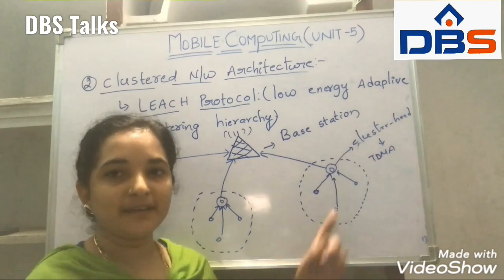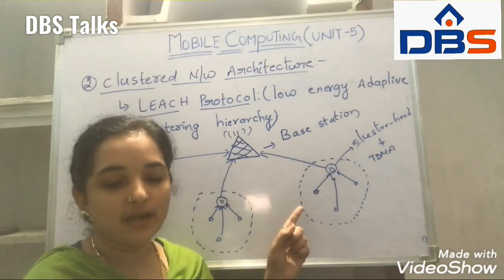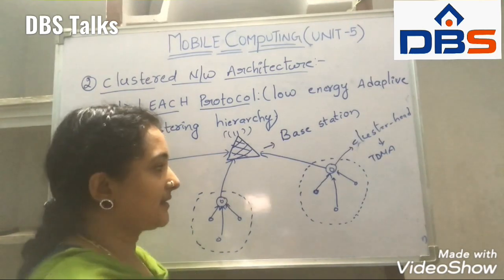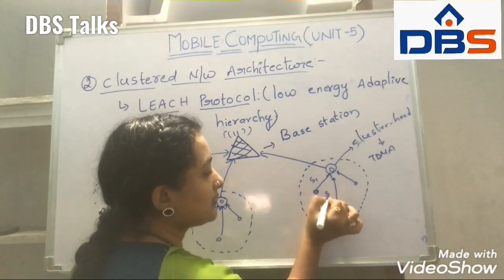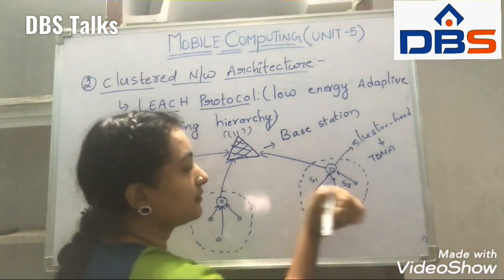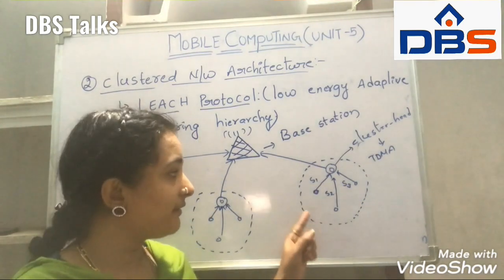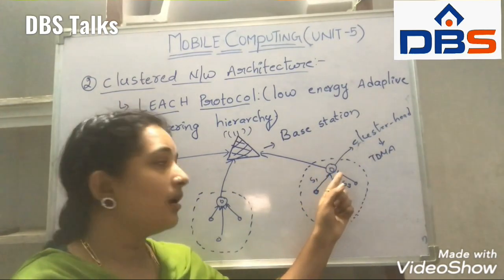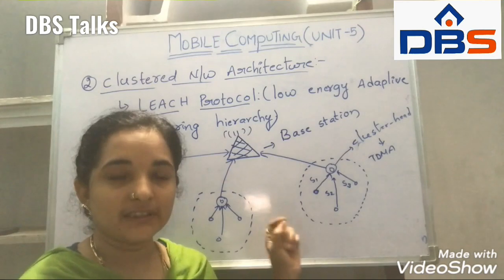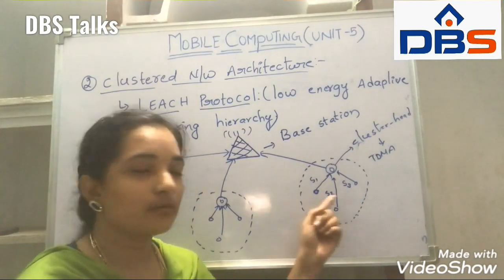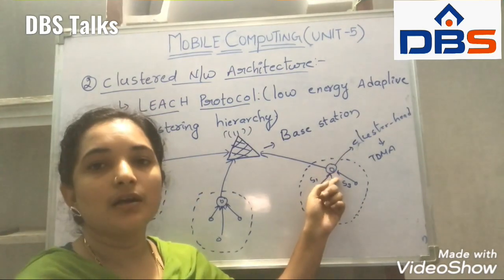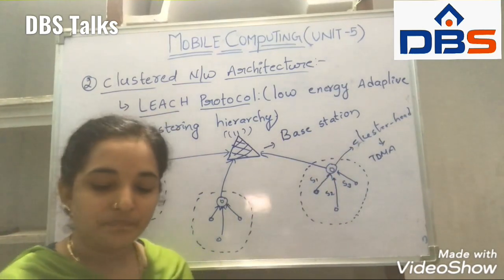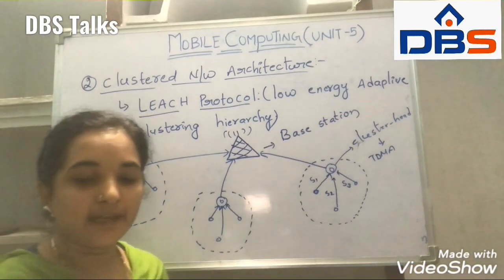When we use the TDMA schedule in the cluster head, every node uses slots: slot 1, slot 2 and slot 3. Within the given slots only, the nodes' data will be sent to the cluster head, and the cluster head will send it to the base station. This is the communication we have.